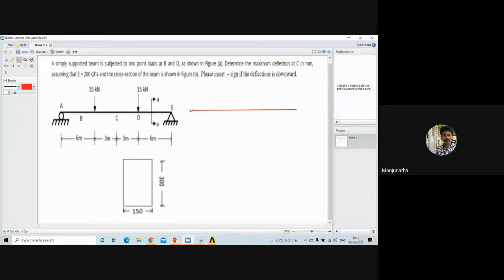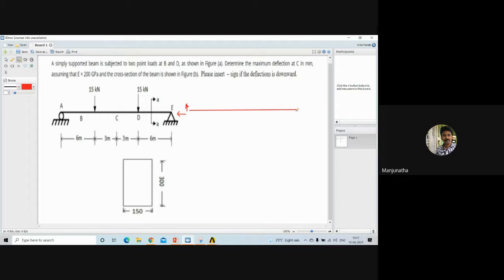That means it indicates that at point A, it can move in horizontal direction, but it cannot move in vertical direction. So in X direction it can be moved, whereas in upward direction, it cannot move. It is restricted here.